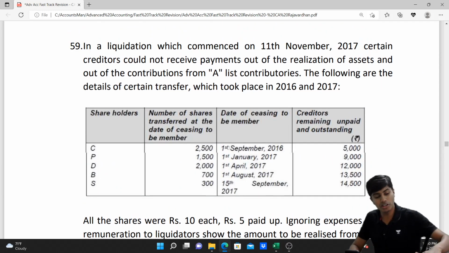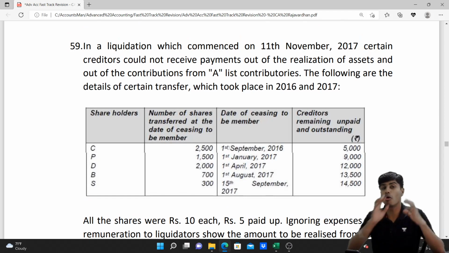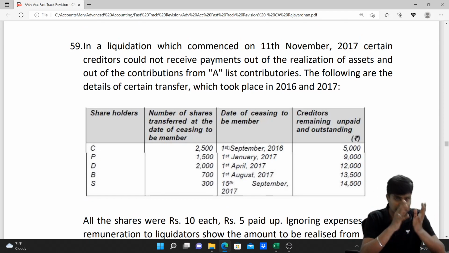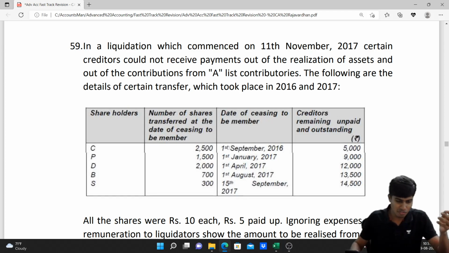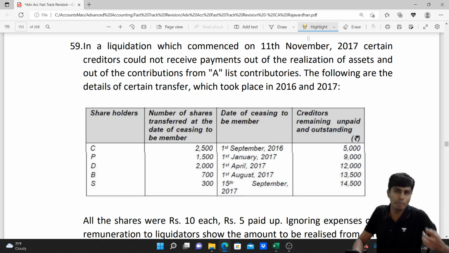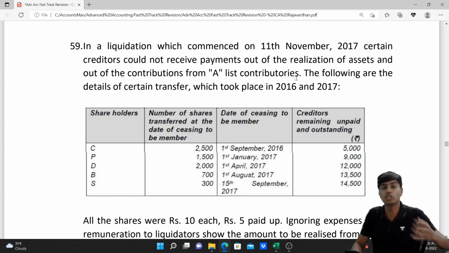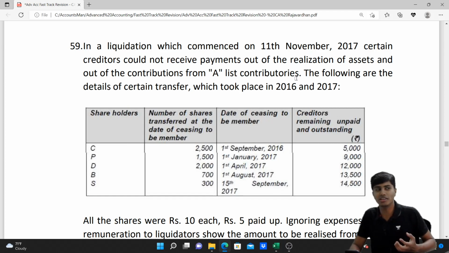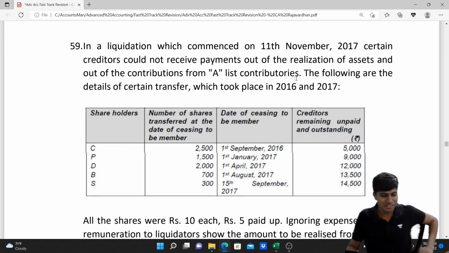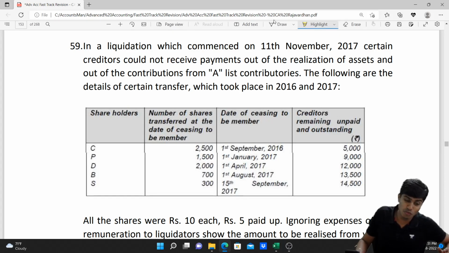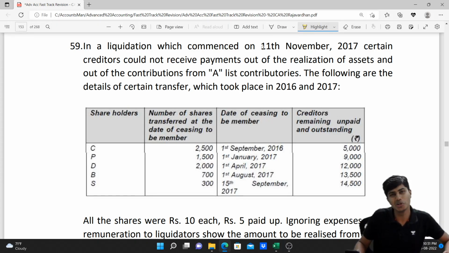And this particular material comprises questions from all the past examinations, all the past RTPs, all the past MTPs. So there's nothing that's going to be untouched if you can solve this entire material. And this covers theory in a very comprehensive manner and in a very beautiful pictorial manner, which will be nice to learn from and can keep you pumped up and excited and not bore you. And you can also tell me the chapter that you feel is the most boring and let me tell you how interesting that topic can be in advanced accounting.